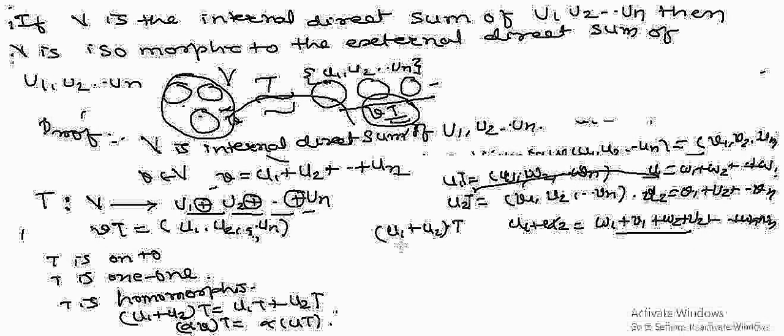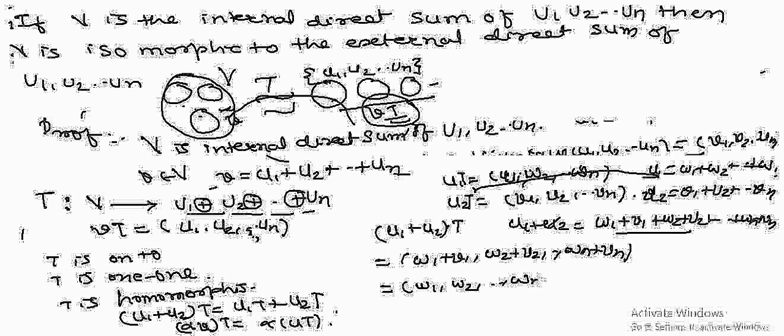Now look at this, what will be T of u1 plus u2? It is (w1 plus v1) as the first element, (w2 plus v2) as the second element, and finally (wn plus vn). So we get this ordered tuple. Now we write this ordered tuple as (w1, w2, ..., wn) plus (v1, v2, ..., vn).